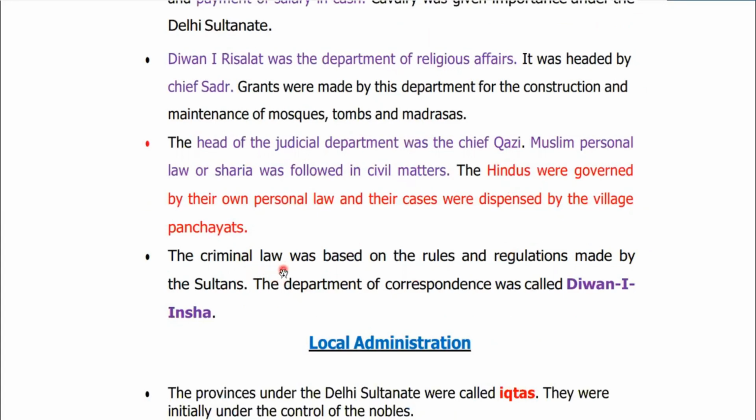Now, but for the criminal law, it was the same. Okay. So criminal law was based on rules and regulations made by the sultans. The department of correspondence was called Diwan-e-Insha.